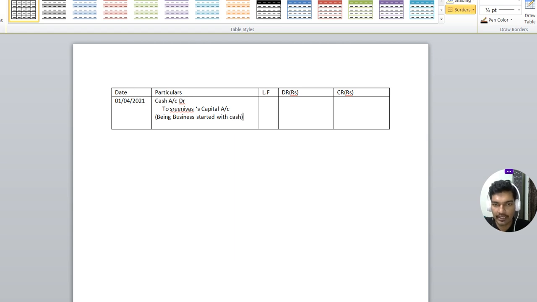Sometimes the owner may bring other properties into the business. Owner may bring his own land. Owner may use his own vehicle in the business. Owner may use his own building in the business. So if the owner is bringing any other properties into the business, that can also be shown on the debit side.